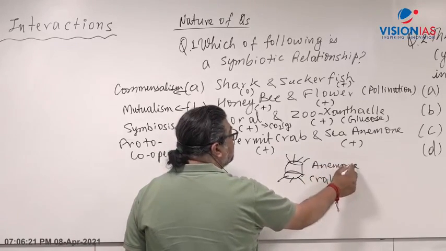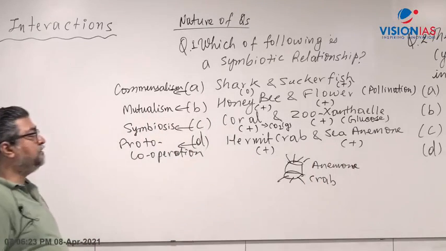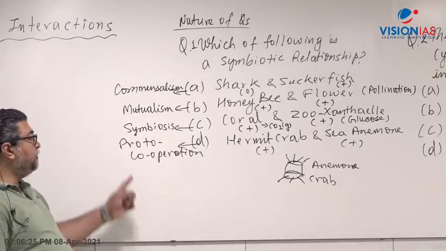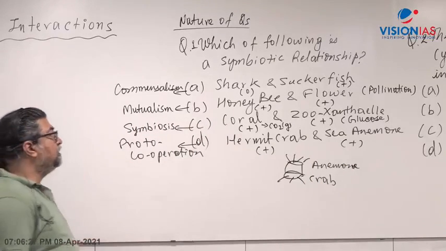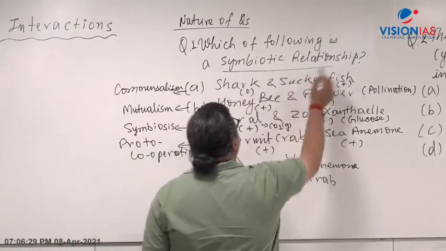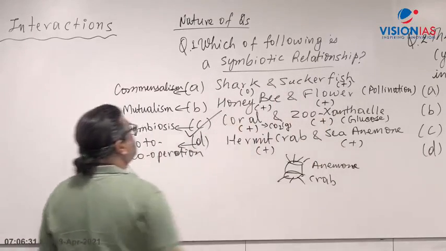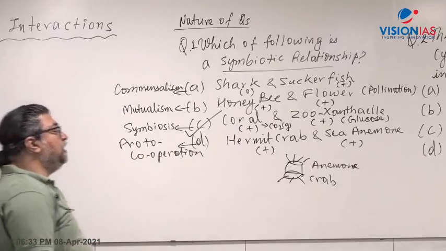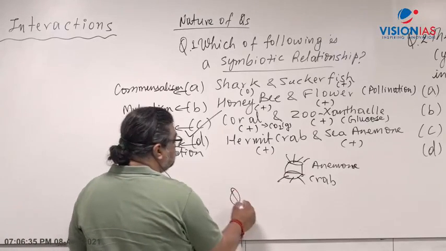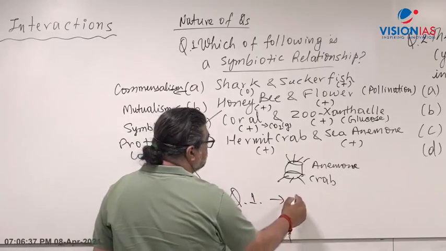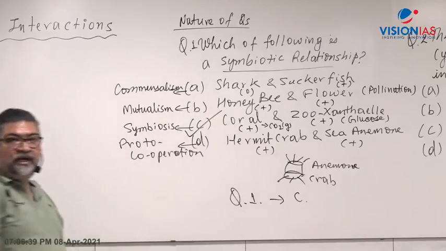Both get benefit, and then they separate. I asked the question on symbiotic relation, so here the answer will be C. Question number 1, answer is C.